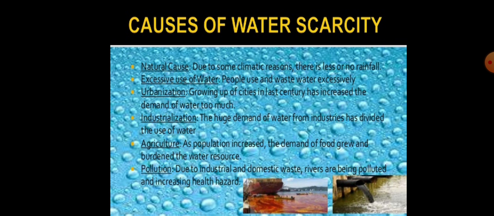Then urbanization, growing up of cities in the last century has increased the demand of water too much. Industrialization, the huge demand of water from industries has divided the use of water. And then next one is agriculture. As population increases, the demand of food grew and burdened the water resources. And pollution, due to industrial and domestic waste, rivers are being polluted and increasing health hazard. These all are the factors that cause water scarcity.